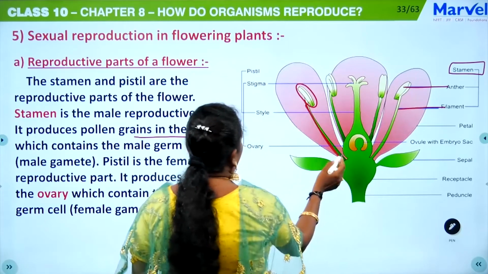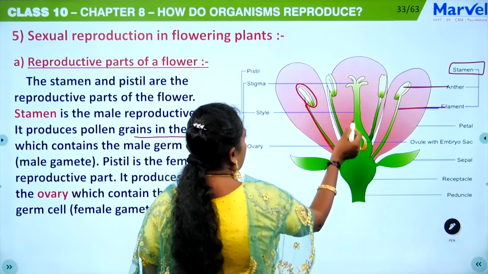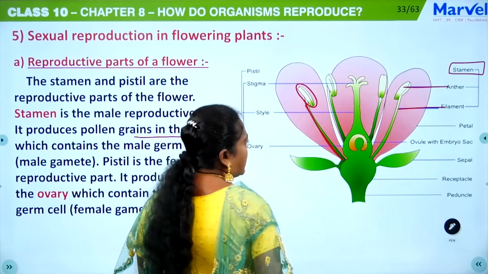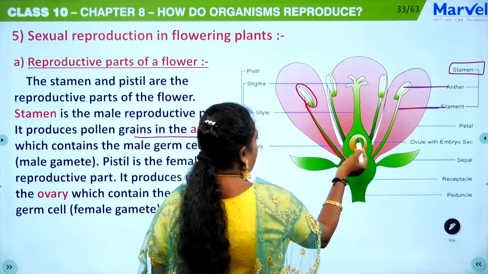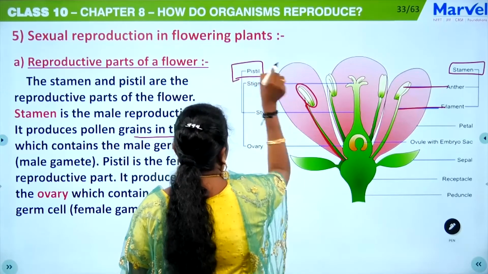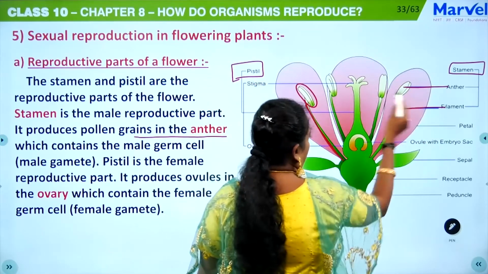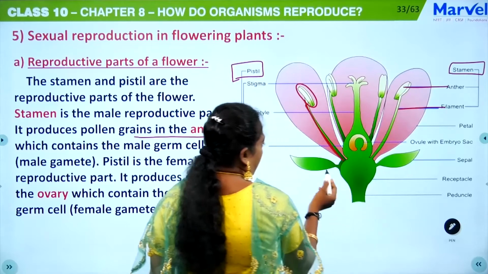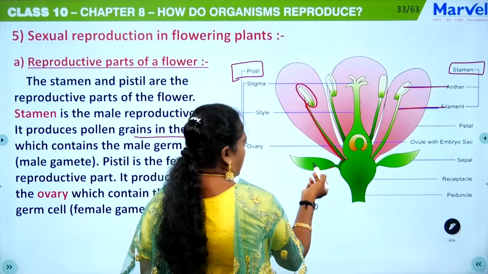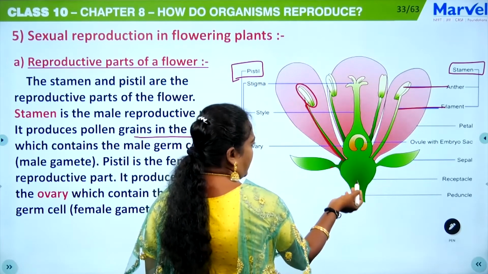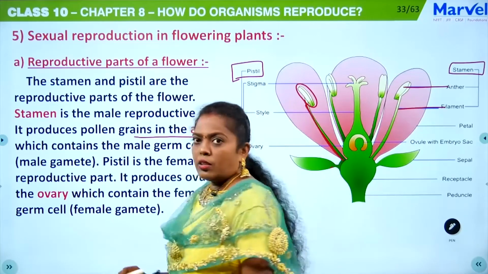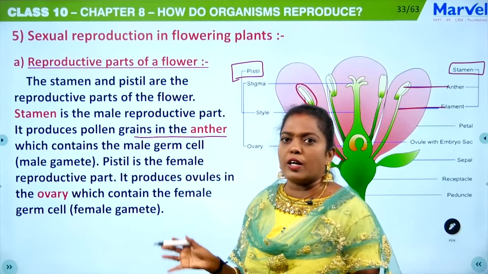Then the female part, I have told you, this part is stigma, this is style, and this is ovary. Inside the ovary, ovule is present. Okay, ovule is present with embryo sac. And these three things together are known as pistil. Okay, this is stamen and this is pistil, and this is the vegetative part. Like sepal, it's just going to protect, and this is receptacle or thalamus. That is about the structure of a flower.